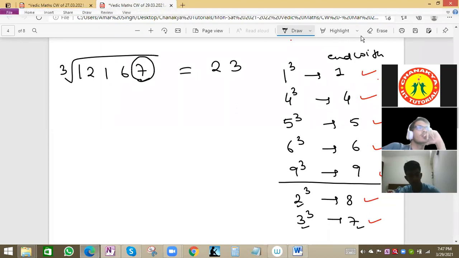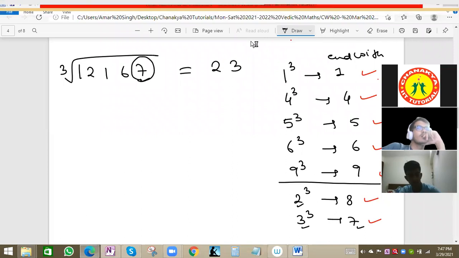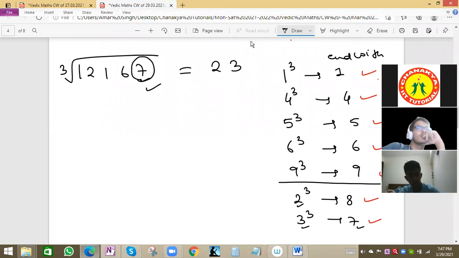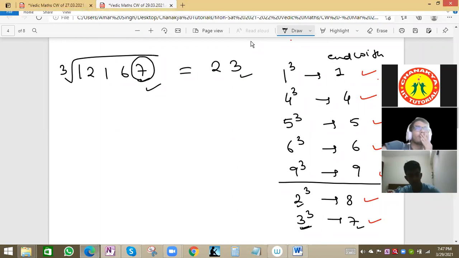7 means 7 is the value. That means 7 comes with 3. 7 and 3 are related. So if this is a perfect cube and the cube value is ending with 7, the cube root will have 3. It will end with 3. Correct.